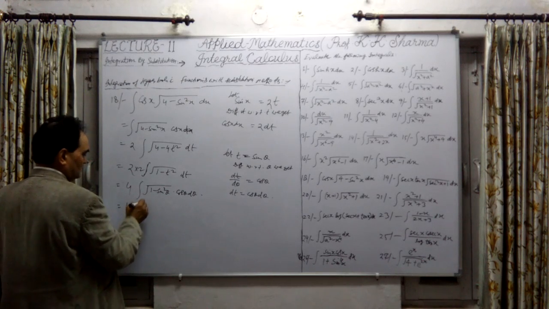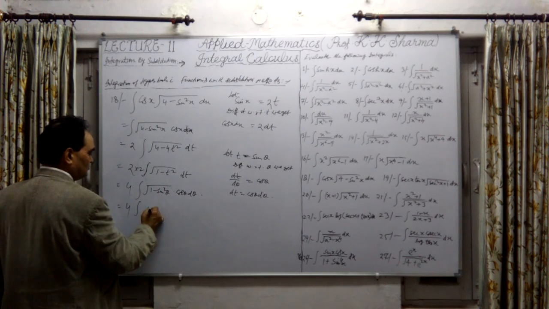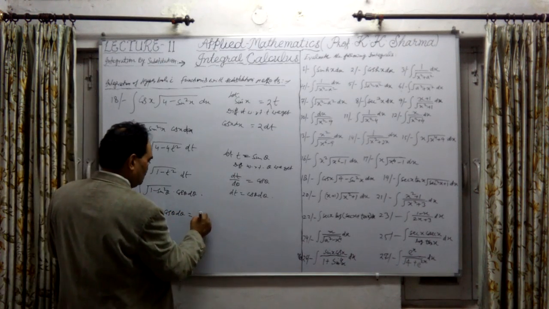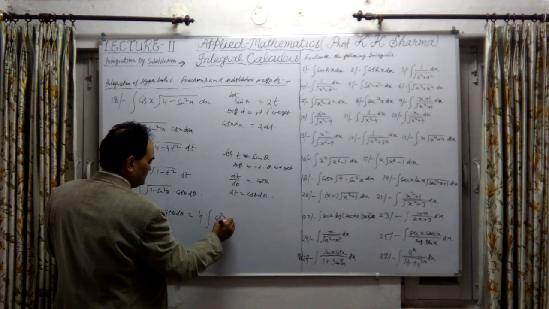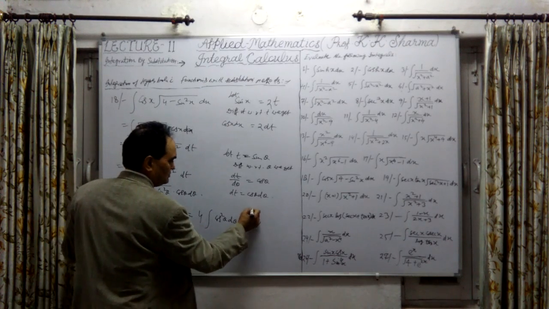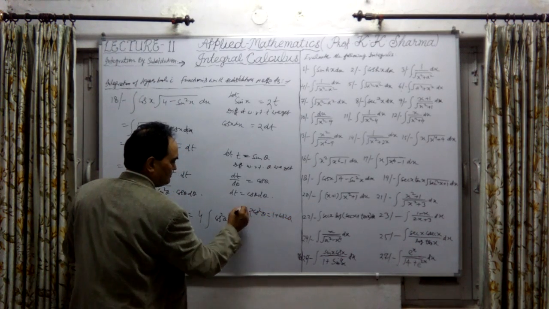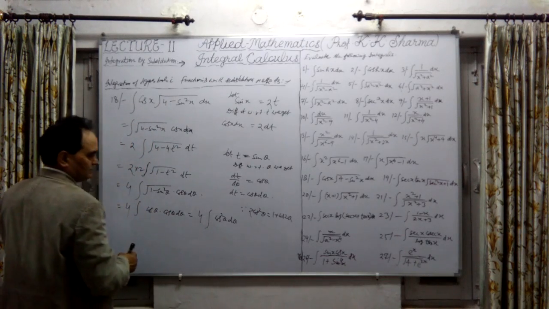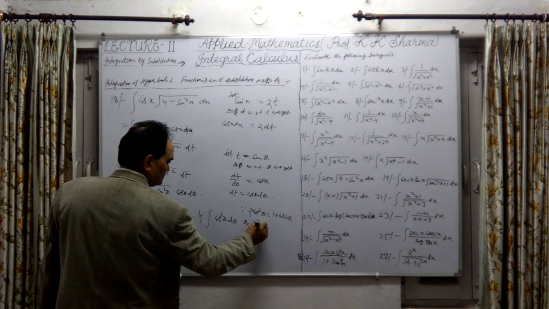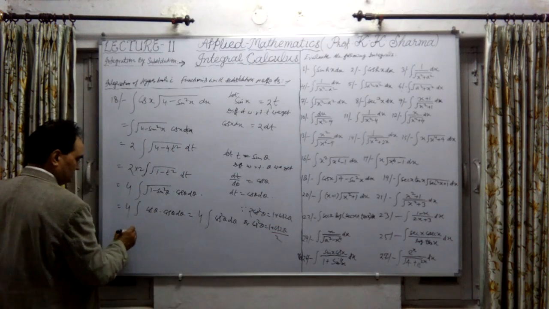It will be 4 into, now under root we get cos square theta, then the square root is also there, so cos theta comes out of this, cos theta d theta. The same value. 4 into sign of integration cos square theta d theta. Now cos square theta, we know that this is 1 plus cos 2 theta upon 2, since 2 cos square theta equals 1 plus cos 2 theta. Simple. Therefore this can be substituted. Cos square theta equals 1 plus cos 2 theta upon 2. Let me substitute this value.